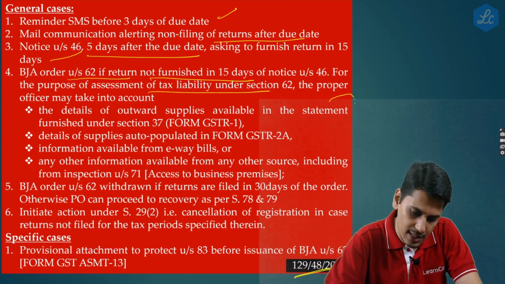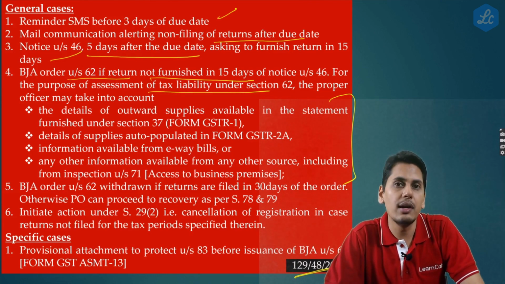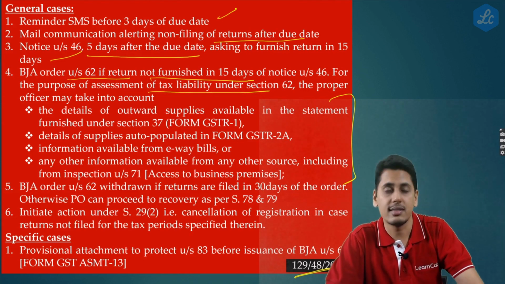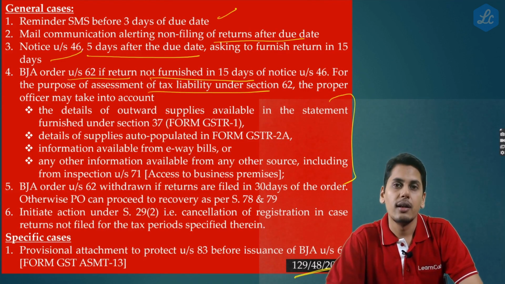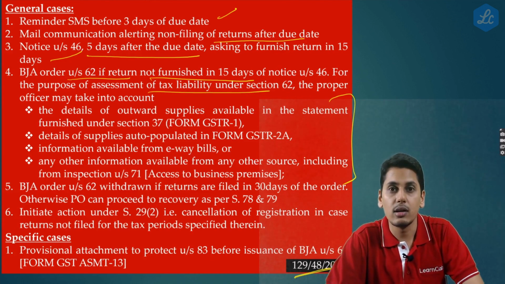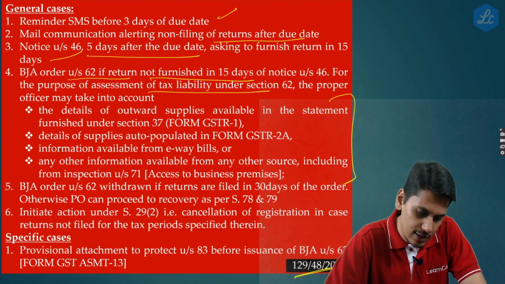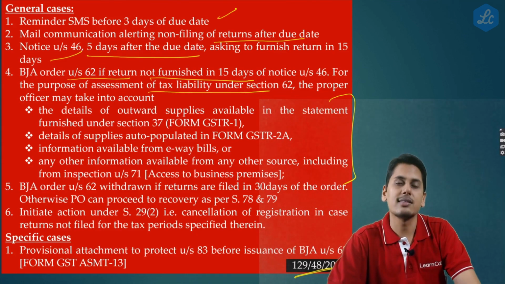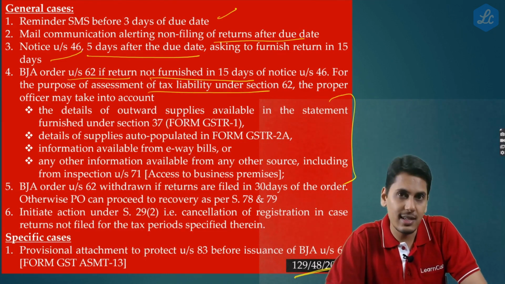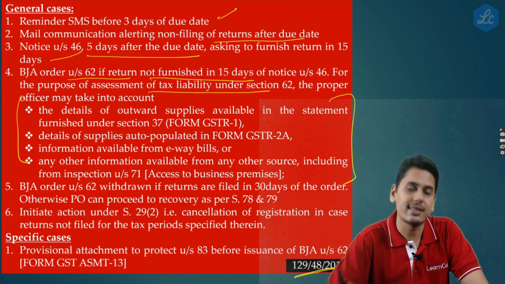For the purpose of assessment of tax liability under section 62, now friends, this aspect is important. The officer has to assess the tax liability in the best judgment assessment order. He gave a notice under section 46, the registered person did not respond. Now the officer has to pass an order, and in the order he has to mention the liability. Now from where is he going to calculate his liability? So now friends, the circular is trying to tell that for computing the best judgment assessment order under section 62, the data from the following areas can be taken.